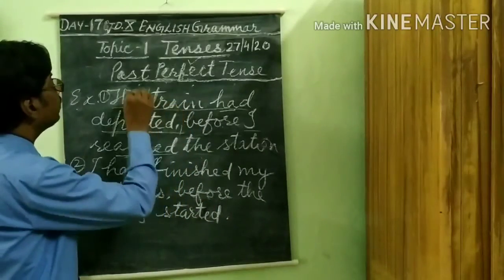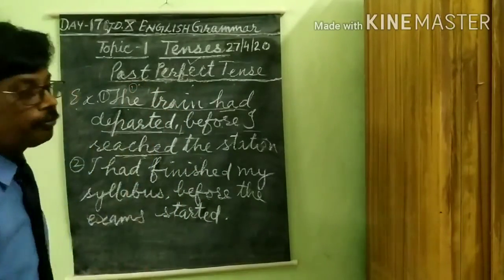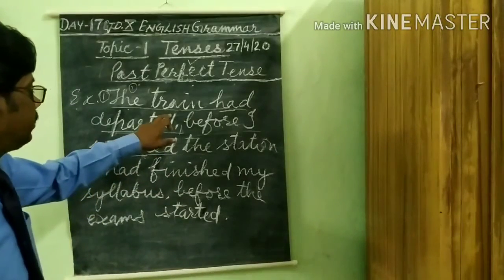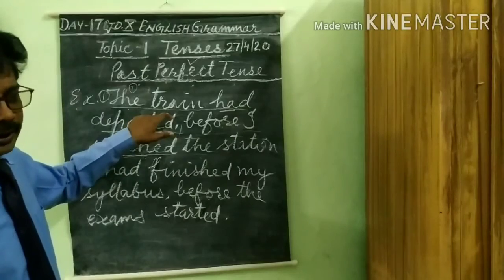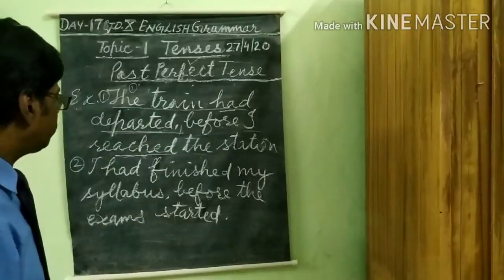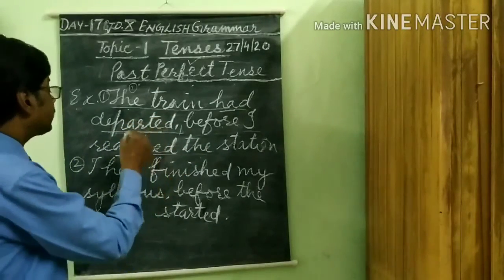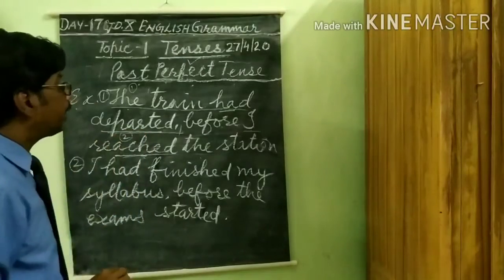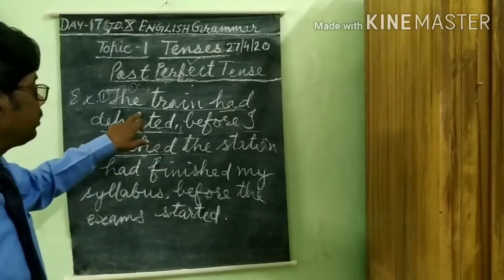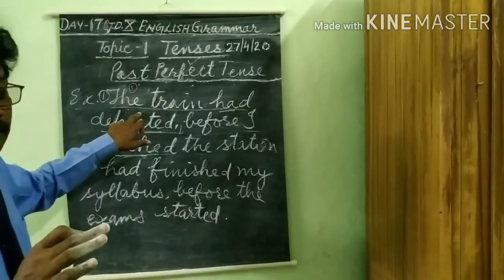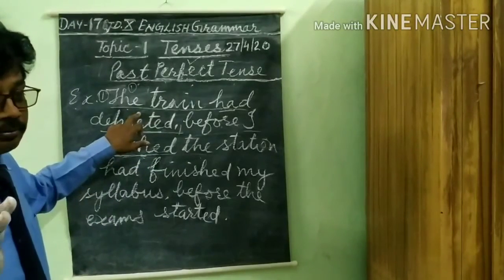In the first clause, the action of the departing of the train is complete, but in the second clause the action is completed after the train departed from the station.